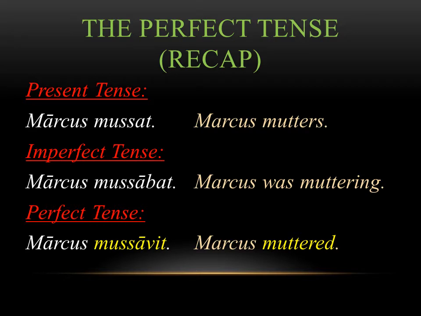The third sentence is in the perfect tense. You can recognize it because the V infix and the ending IT are giving it away as being perfect tense. So this ending is one that we saw last chapter. And you're simply saying Marcus muttered. And again, think about the difference. We're going to explore it a little more as we go, but think about the difference between Marcus was muttering and Marcus muttered. One is something that was ongoing in the past. The other is something that happened in the past and was over in a specific amount of time.